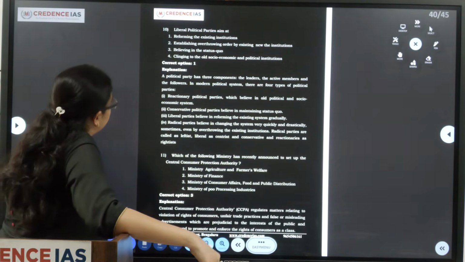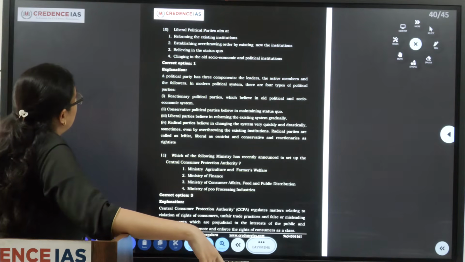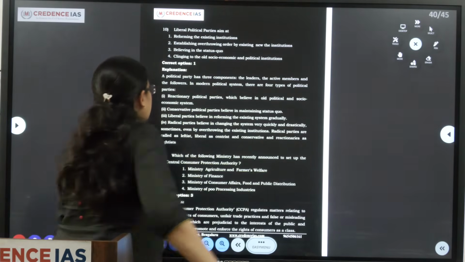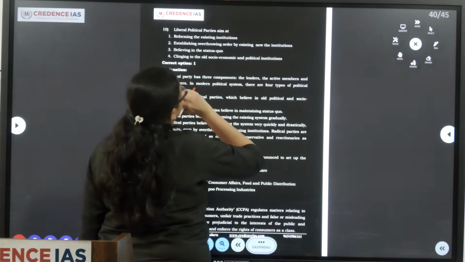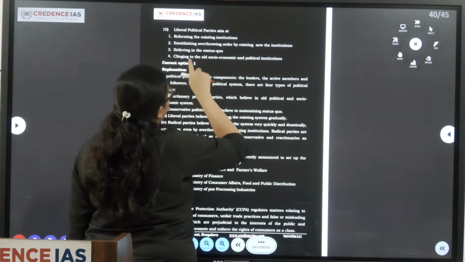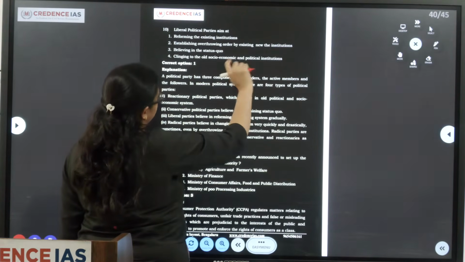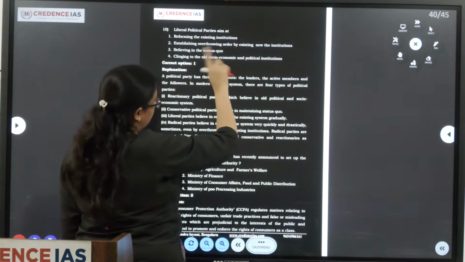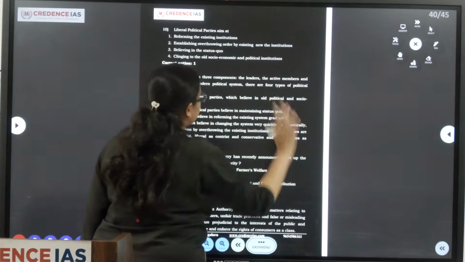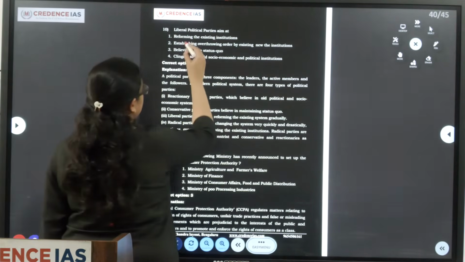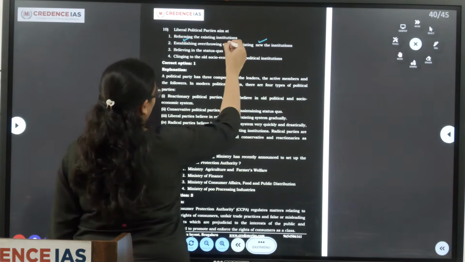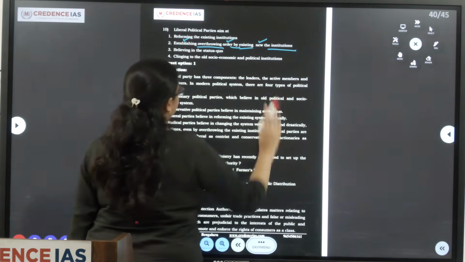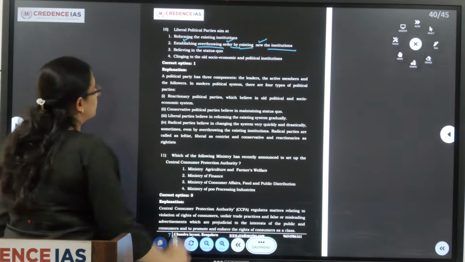Reforming the existing institutions, establishing new institutions by overthrowing the existing, establishing new order by overthrowing the existing institutions. So there is a shuffle of words.